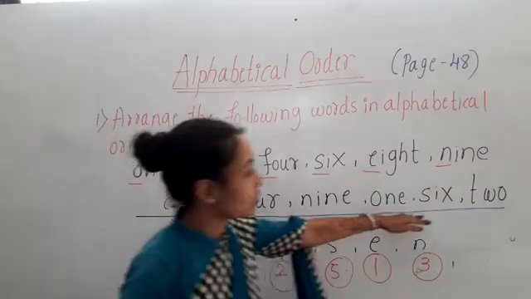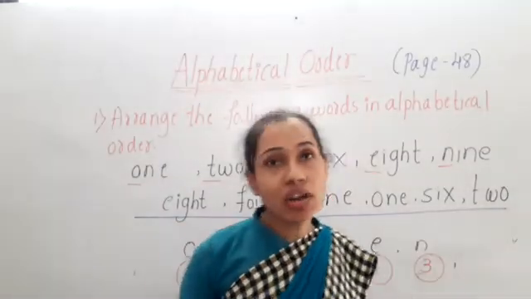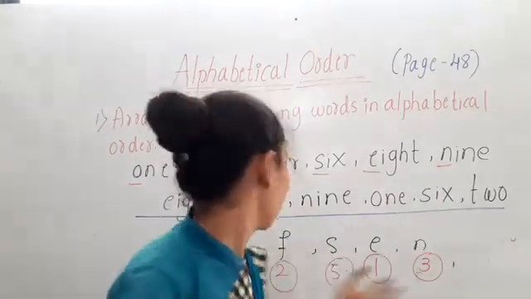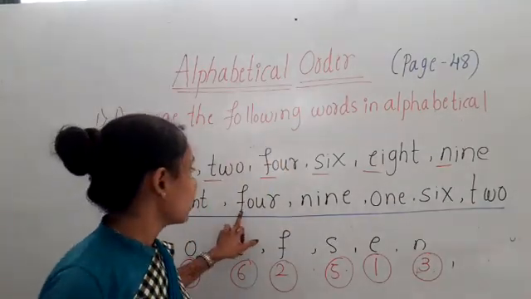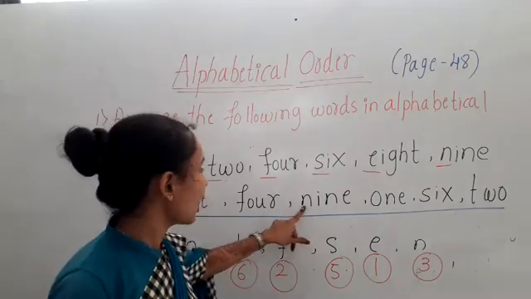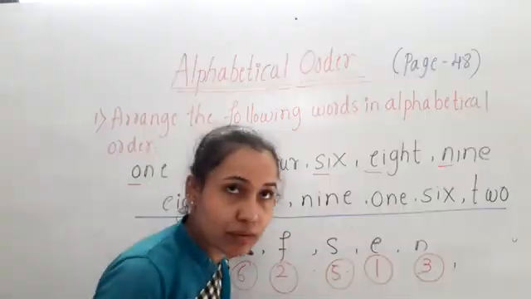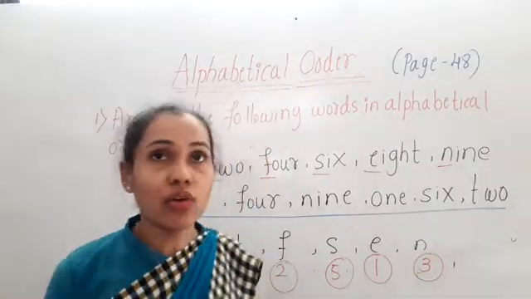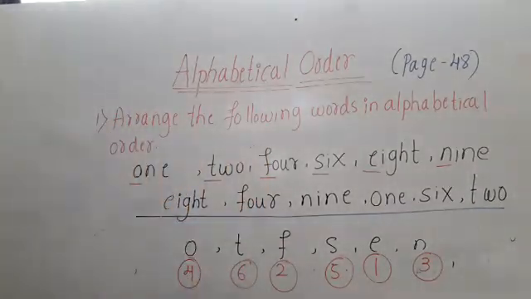Here F comes exactly after E, but N cannot come exactly after F. So these are not consecutive to each other. Okay children, you have to write this in your textbook.